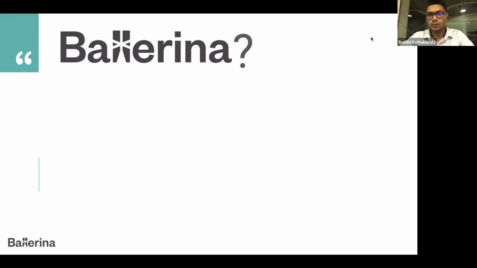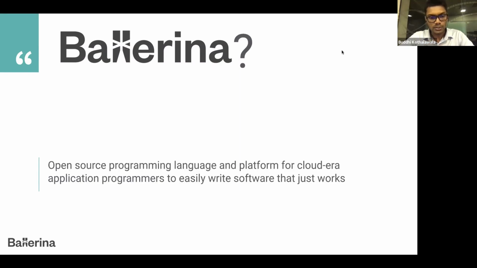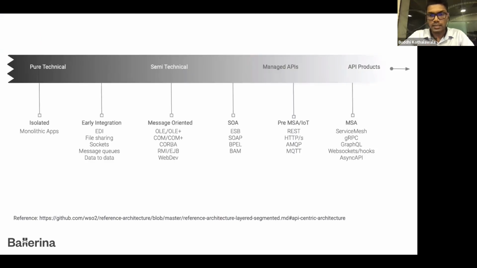So first of all, what is Ballerina? Ballerina is an open source programming language and platform for cloud era application programmers to easily write software that just works. Recently, I found this very nice article written by Asanka Abeysinghe. In this article, he explained how the architectures of our software applications have evolved through time.